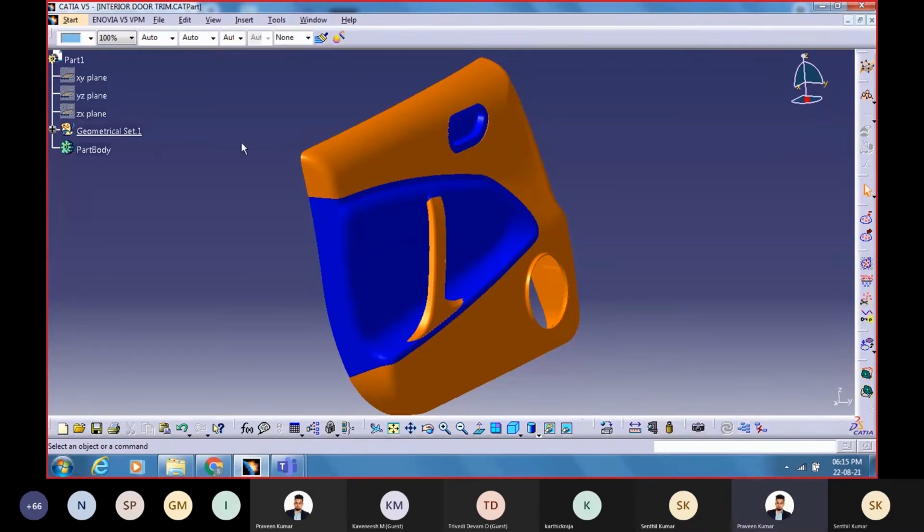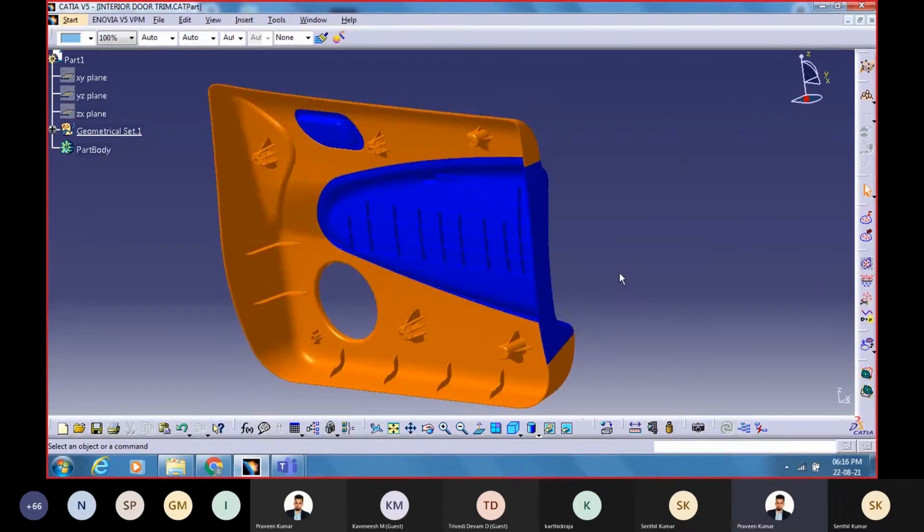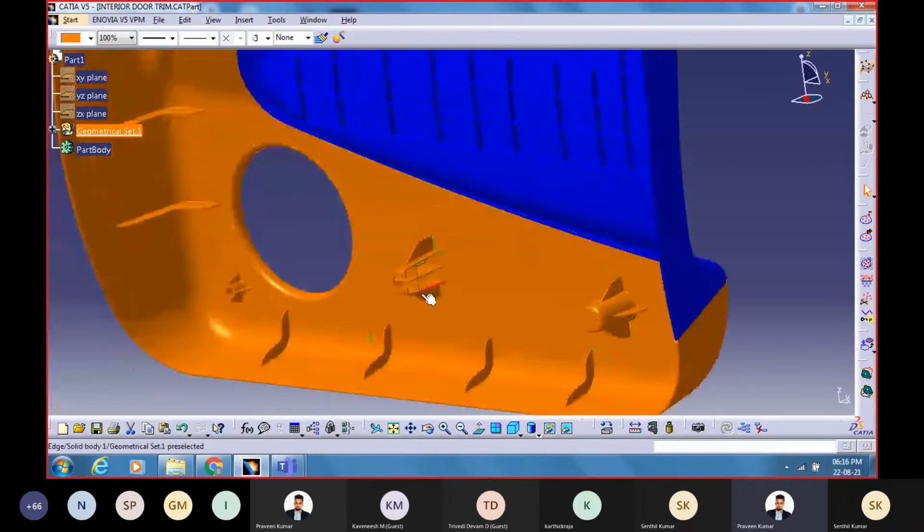So this surface comes on the inner side of the car, and if you can, rotate the model. Simple. So you see the ribs here. What is the rib used for? Can you highlight that boss, Senthil? Yeah, that boss. Why do we require a boss? Why do we use ribs here?